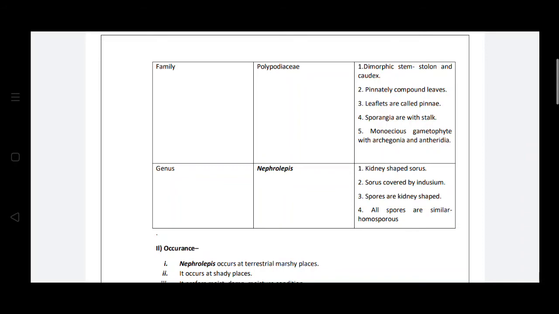Spores are kidney-shaped. All spores are similar, that is homospores. So this sorus will be kidney-shaped, and it is covered by the indusium. The indusium serves the purpose of protecting the sporangium. Another character is that the spores are homospores. That means all spores are similarly observed in the plant Nephrolepis.